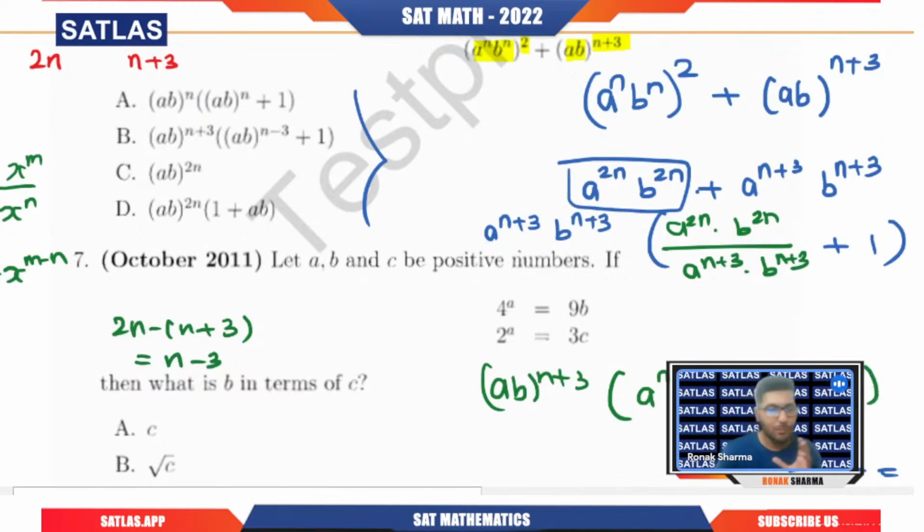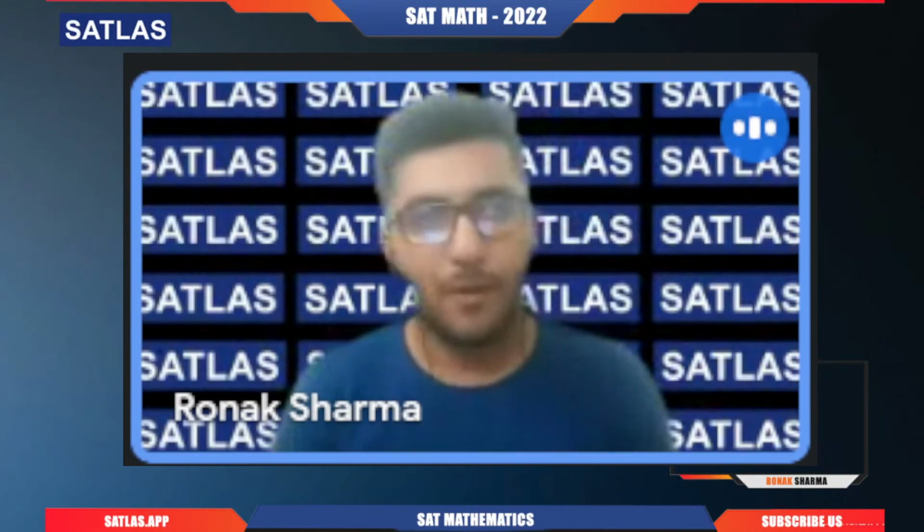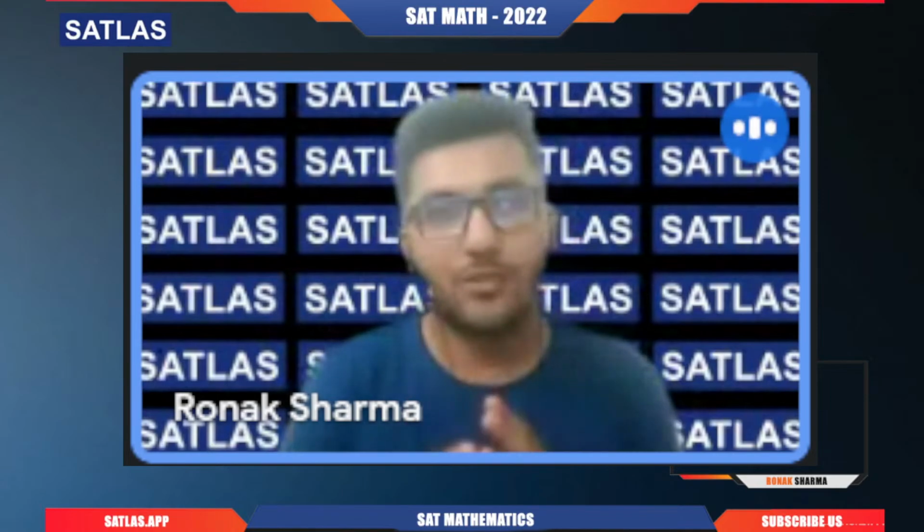Can you tell me which option is correct here then? Clearly the B option, because ab power n plus 3 is common, and in the bracket we have ab raised to power n minus 3 plus 1. I hope you have understood that. Even a question which looks difficult is based on the basic concepts only, and you have to apply them. You need that solid approach, which helps you solve the question very easily and quickly.